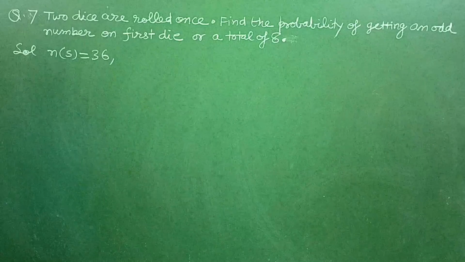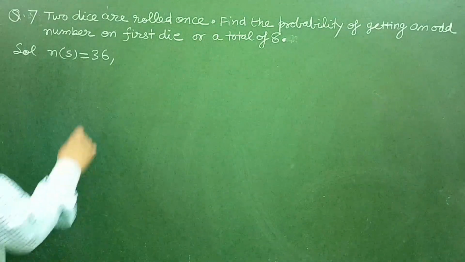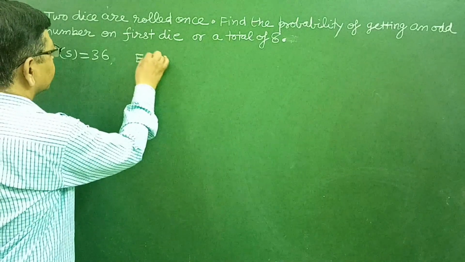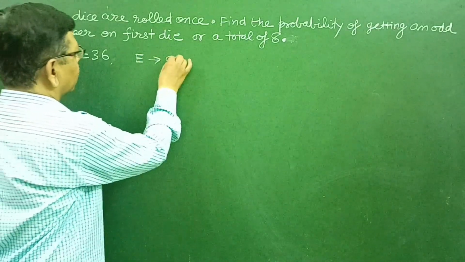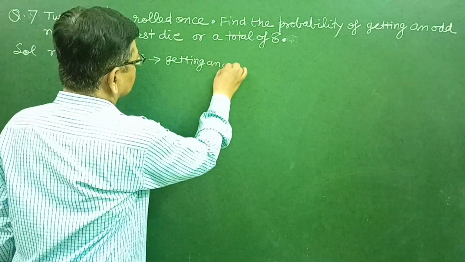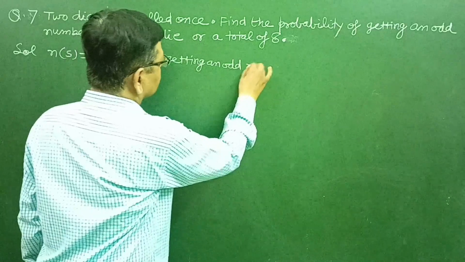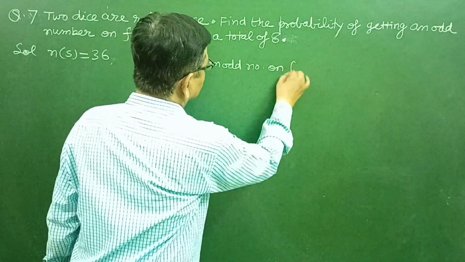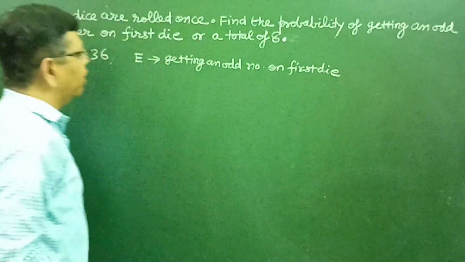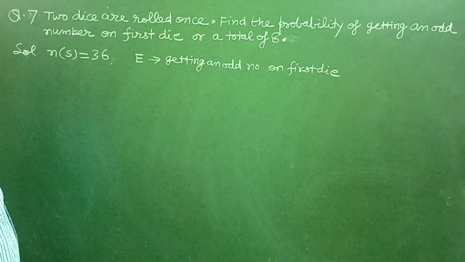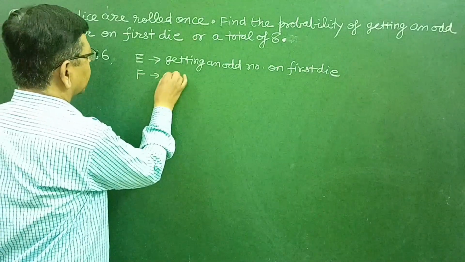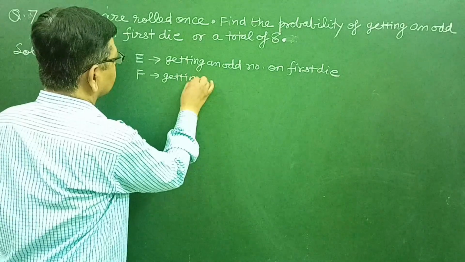Now the first event E is getting an odd number on first die. And event F will consist of getting a total of 8.